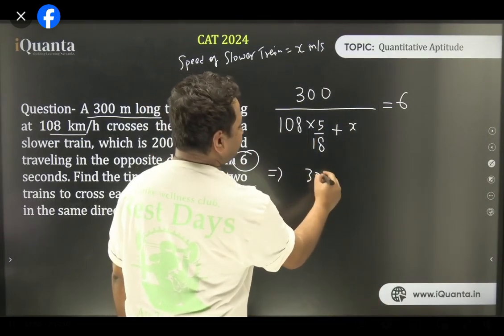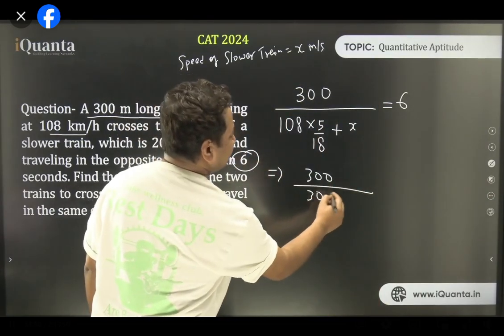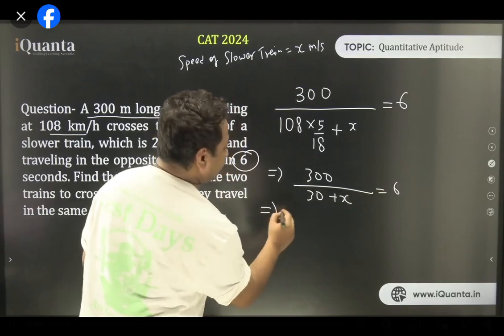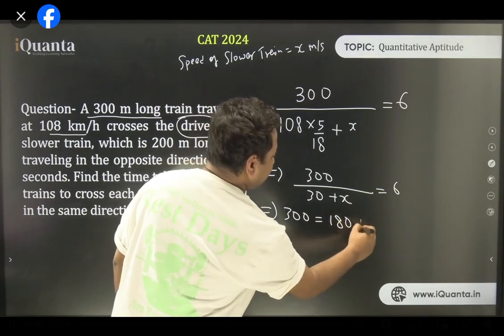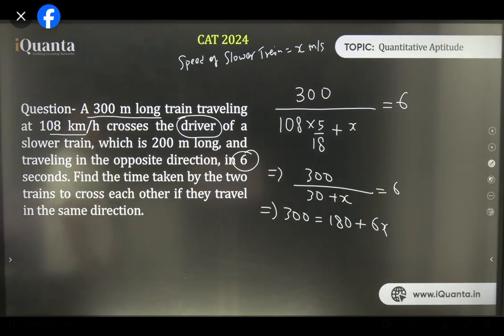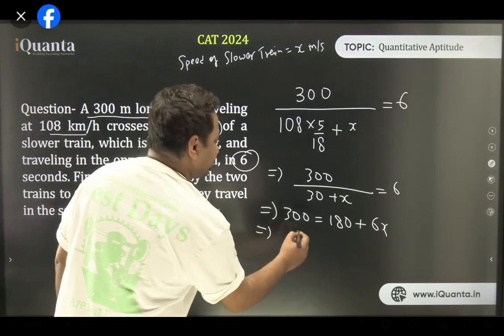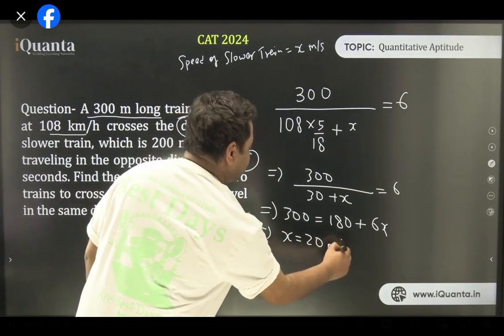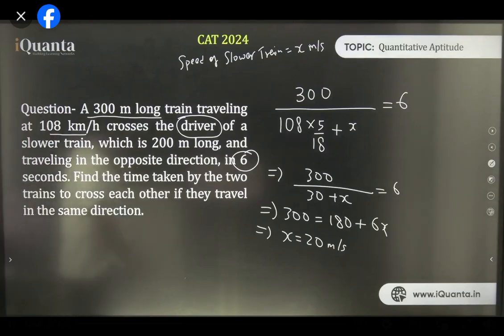So we have 300 upon 30 plus x is equal to 6. Now solving it, 300 is equal to 180 plus 6x. Again solving it, we'll get x is equal to 20. So the speed of the slower train is 20 meters per second. First part is solved. Let's solve the next part.